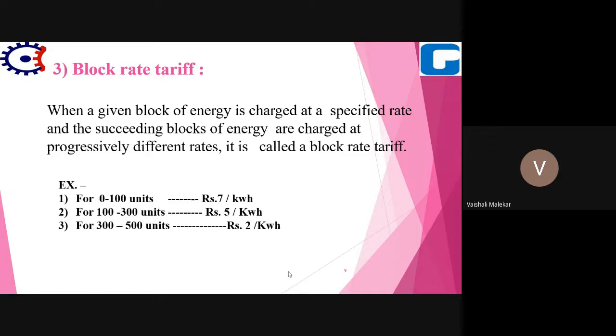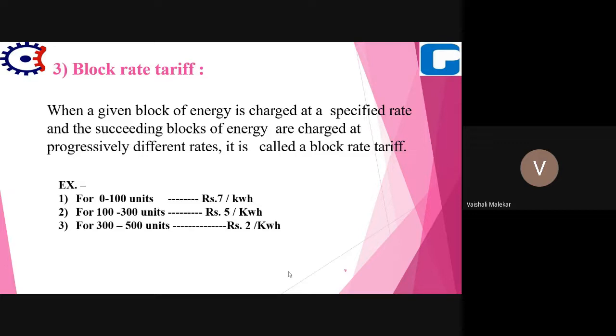Means whatever units we are consuming are divided into different blocks, and the rates are decided for each block. That is the block rate tariff. Suppose for the first 100 units the rate may be 7 rupees per kilowatt hour. Then for the next 100 to 300 units it may be 5 rupees per kilowatt hour.